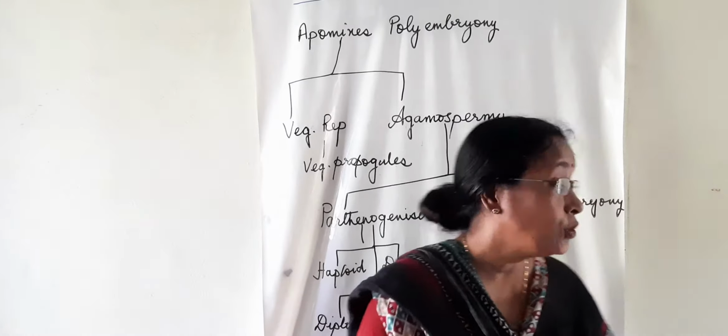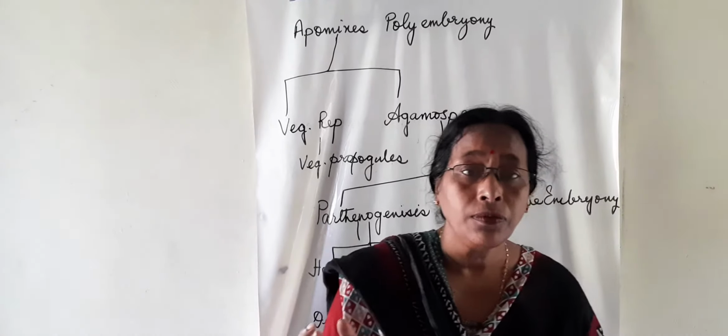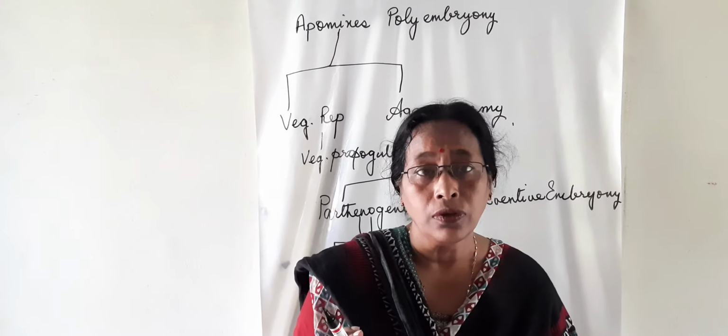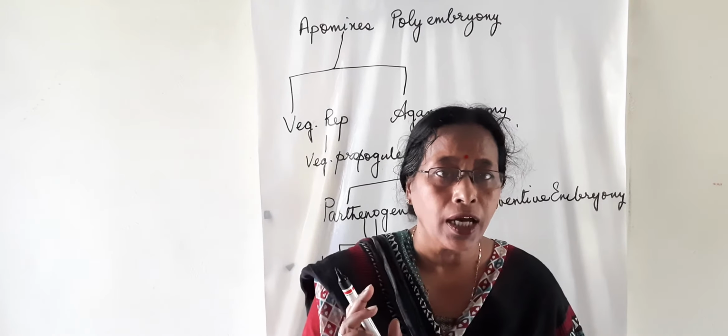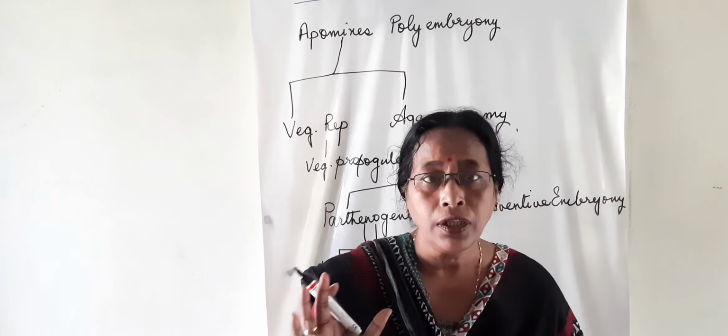Now let us come to adventive embryony. In adventive embryony, the embryo develops inside the ovule from any diploid tissue other than the embryo sac. These diploid tissues are sporophytic in nature.